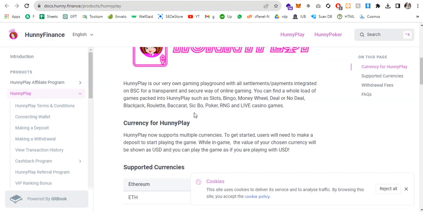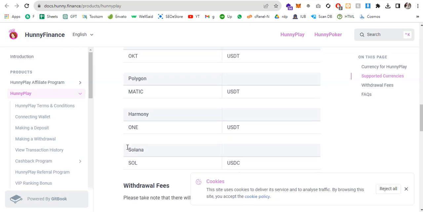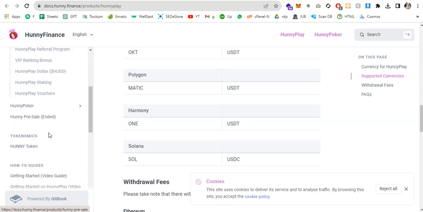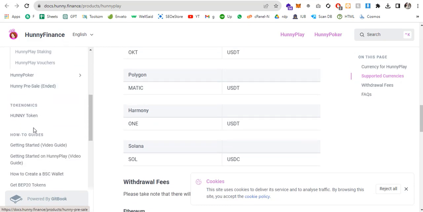Here you can see Honey Play is its very own gaming playground with all settlements and payments integrated on BSC, and a transparent and secure way of online gaming. Everything is mentioned here. The emission rate is 5,000 Honey per BNB, 29,000 blocks per day, and 13% of minted Honey supports development. Honey tokens have reached their max supply since August 2022. You can also see the supported currencies, and everything is mentioned on this page. You can see Honey Poker, Honey pre-sale, and Honey tokens.